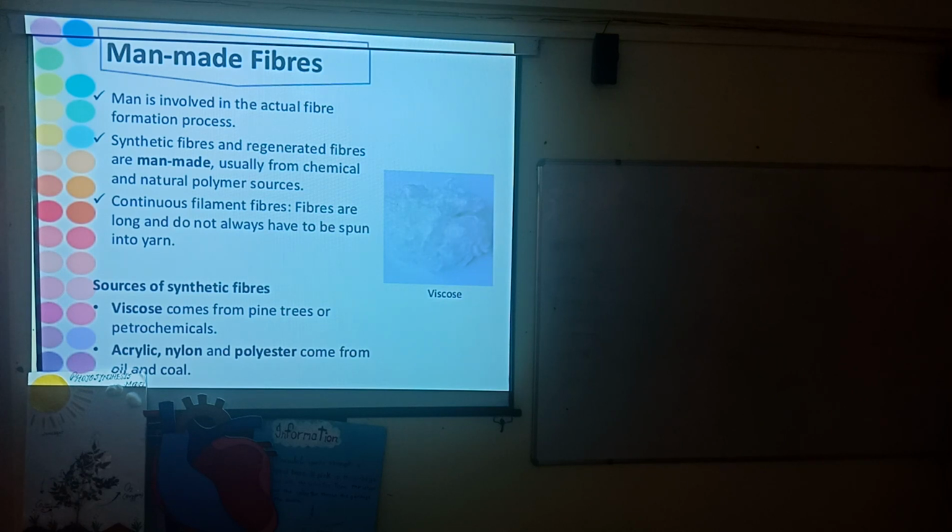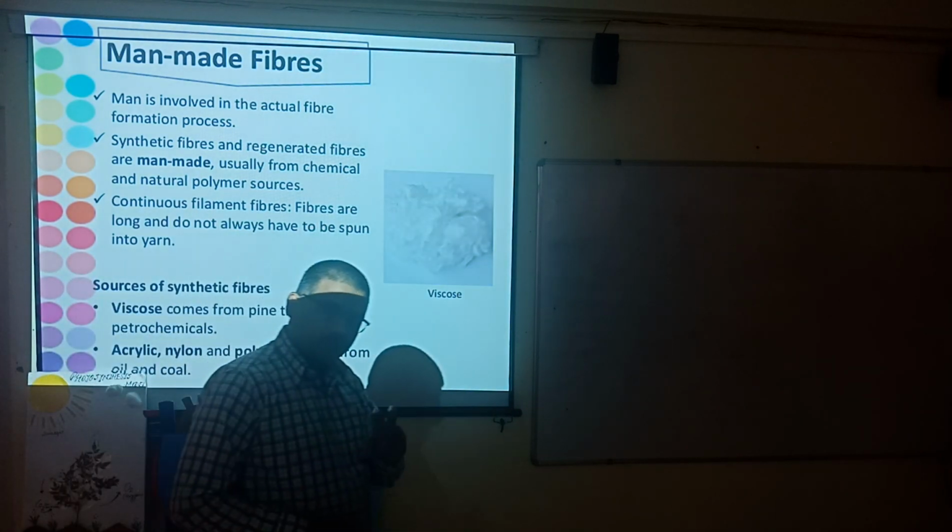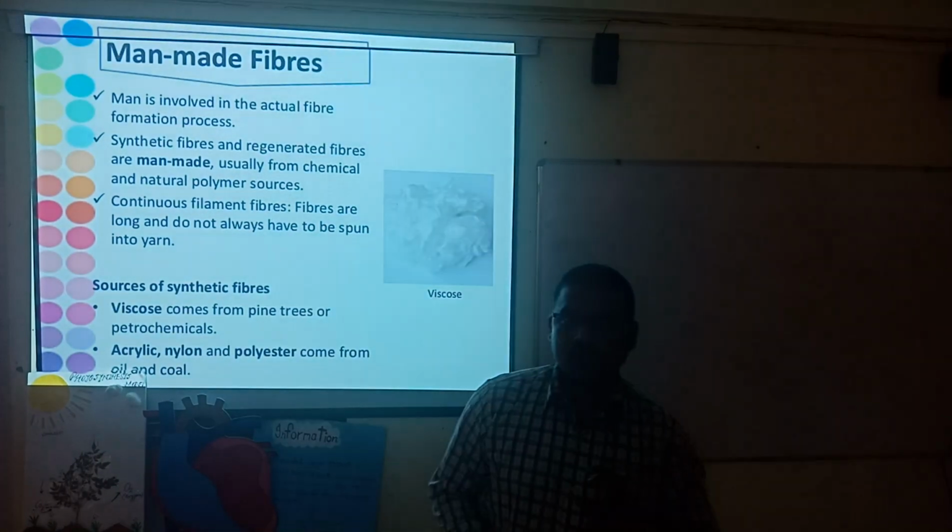The sources of synthetic fiber, you can see here, are the pine tree and petrochemicals. These are the two sources from which the synthetic fibers are made. Viscose means the density of that liquid is very high.